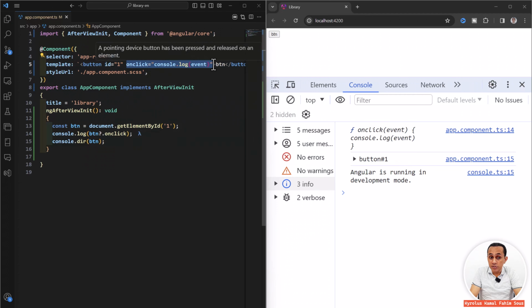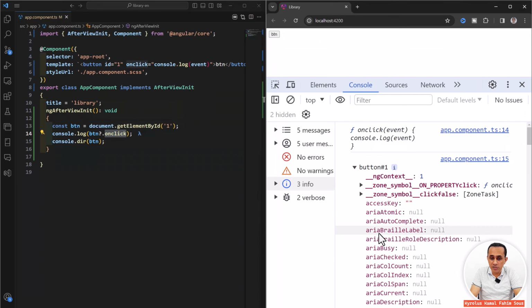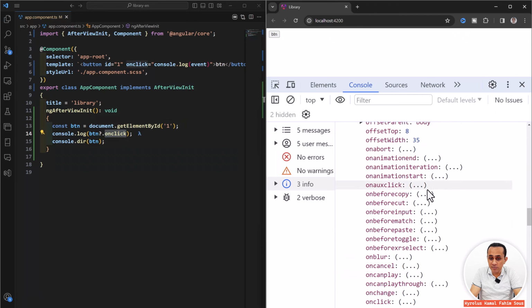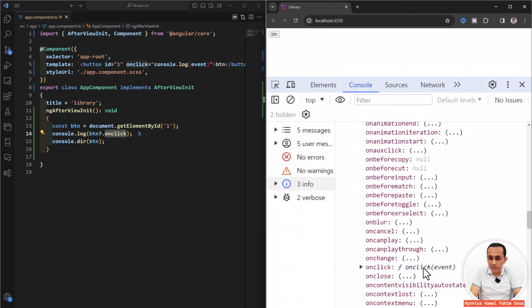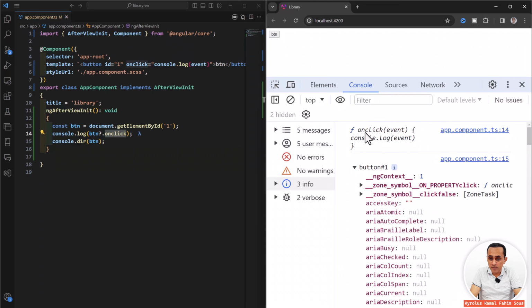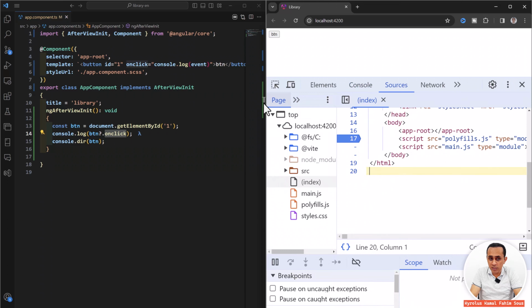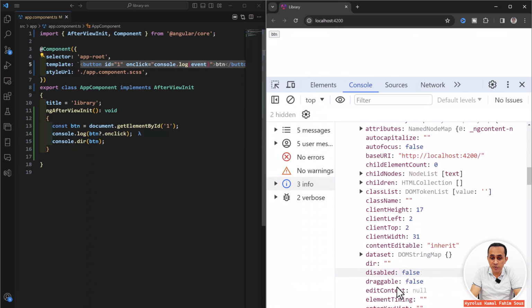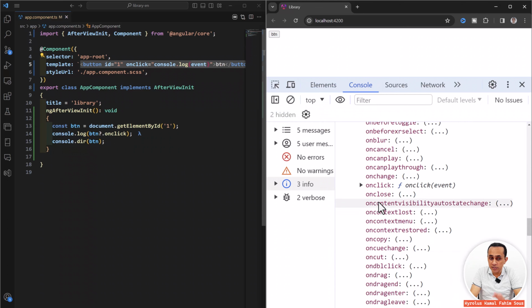How this works in JavaScript: when Chrome or the browser sees the attribute onclick, it will bind this function to the onclick property in the button object. For example, if you look here at the button object, you can see a lot of properties that are used for dealing with events, but all of them are null, but onclick has a value, and the value is this one. As you can see, this is the code that we wrote here, and then if you click the button, the browser will execute this function that's found in the onclick property in the button object.